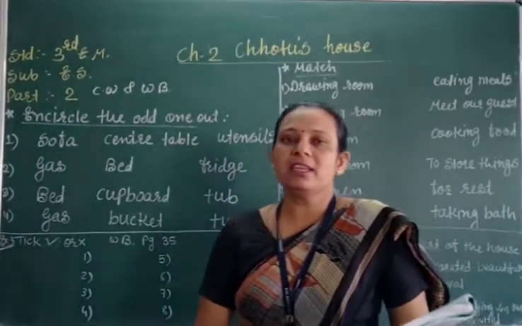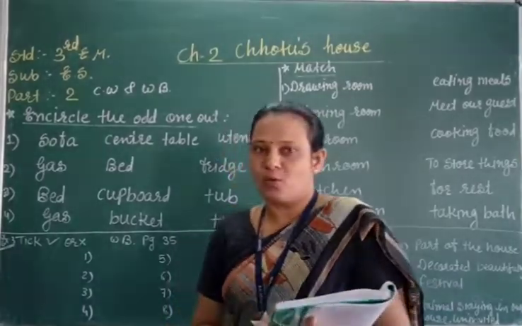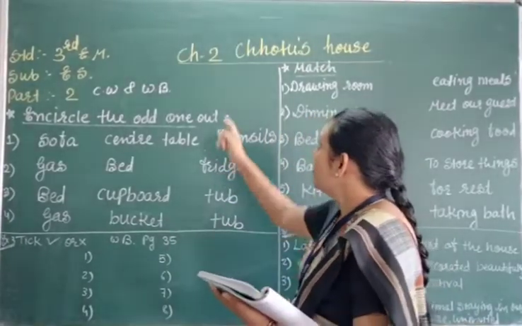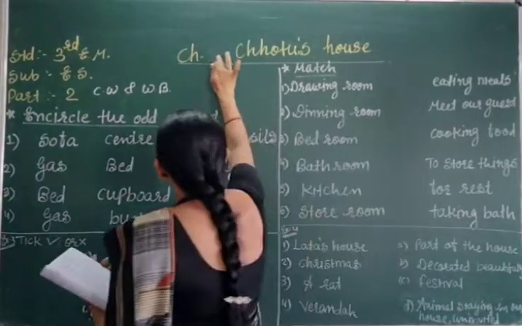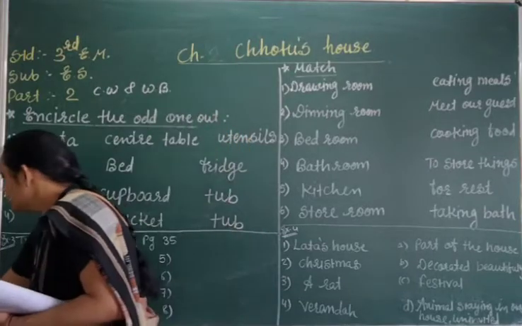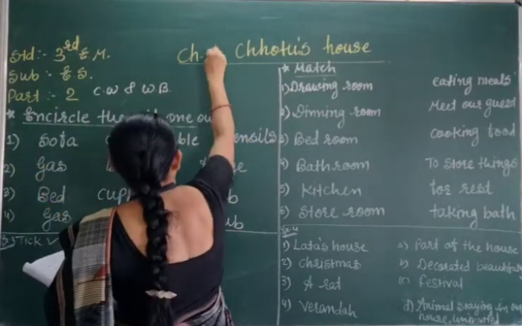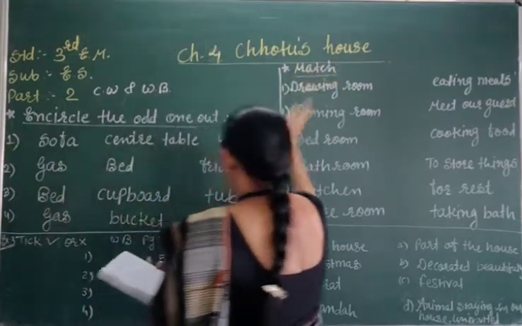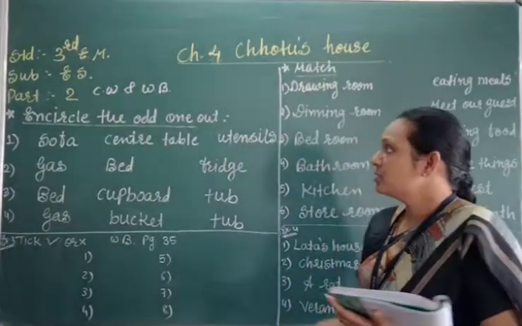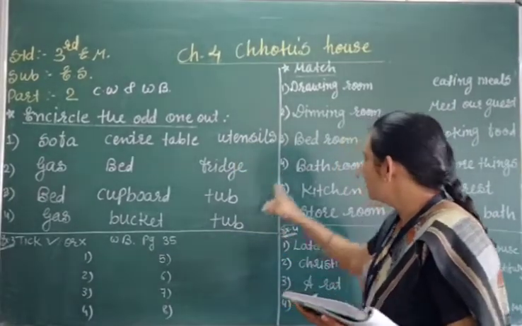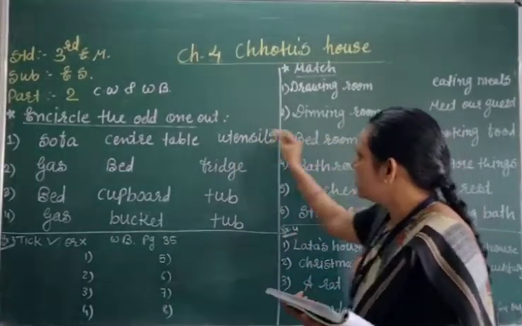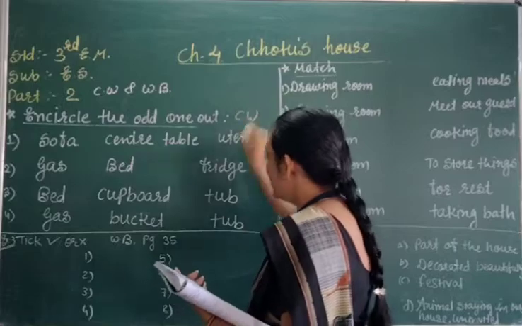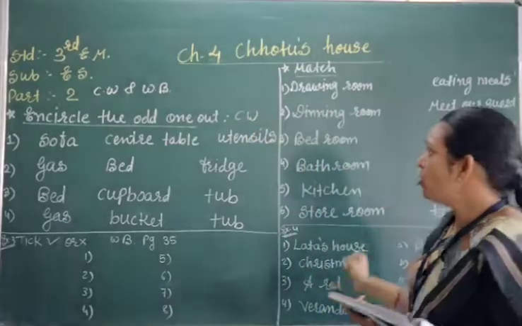Okay, open your CW and workbook. Now we are going to continue our chapter number 4. Sorry, it's my mistake, it is the 4th chapter. Okay, Chotu's house. Right? So we have to write this one in the CW. This both part we have to write in the CW and HW. And this one is the workbook part.